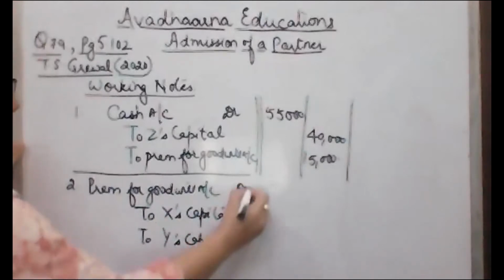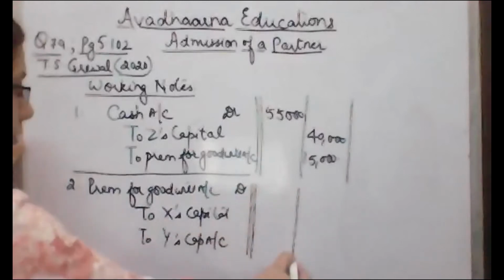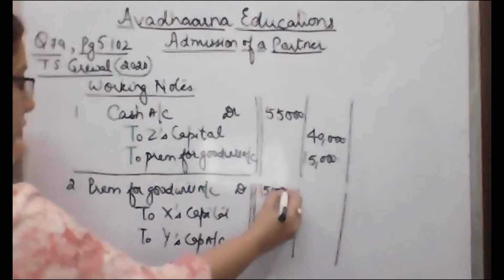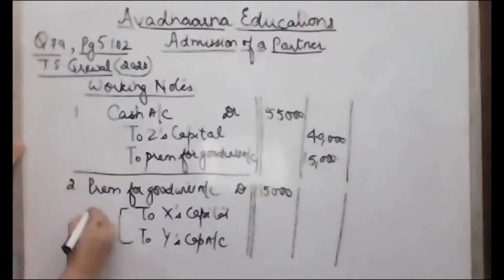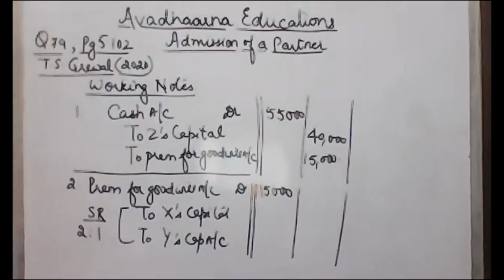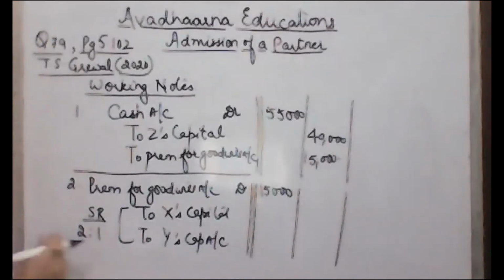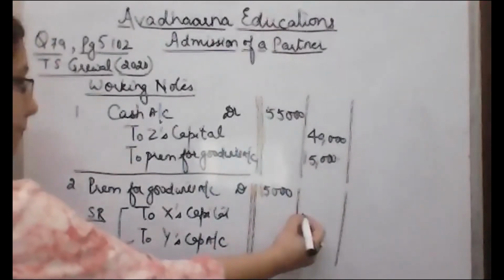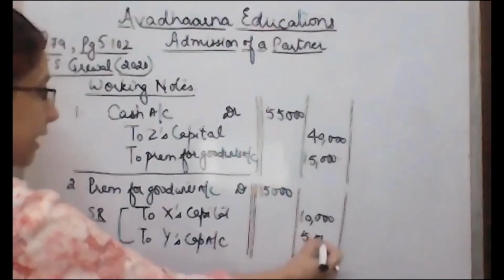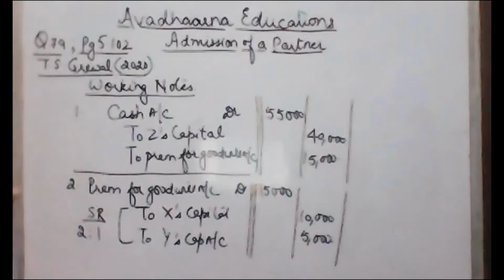So my entry will be premium for goodwill account debited to X's capital account and Y's capital account, and this 15,000 will be distributed in the sacrificing ratio. As in the question no sacrificing ratio is given, so we'll assume that the old ratio 2:1 will be the sacrificing ratio. So X's capital account will be credited by 10,000 and Y's capital account will be credited by 5,000.